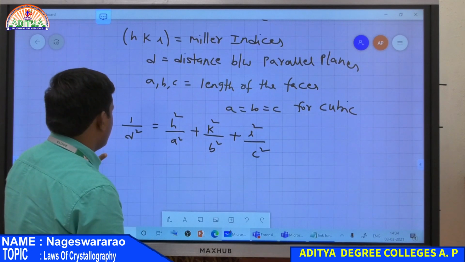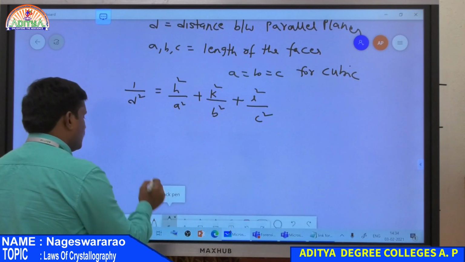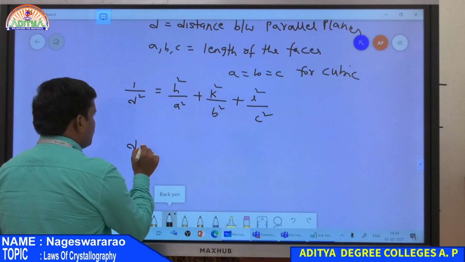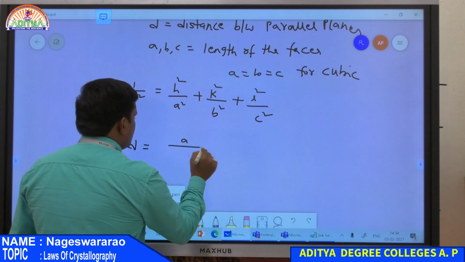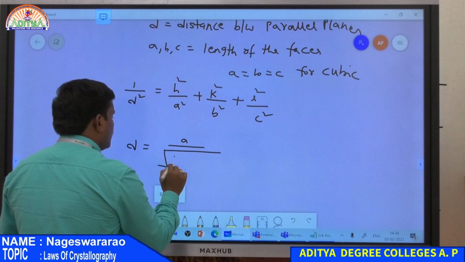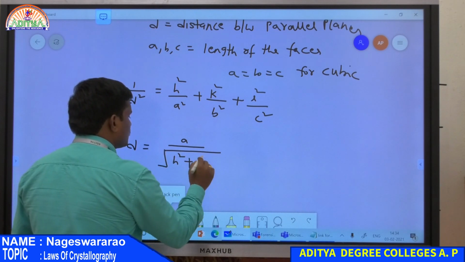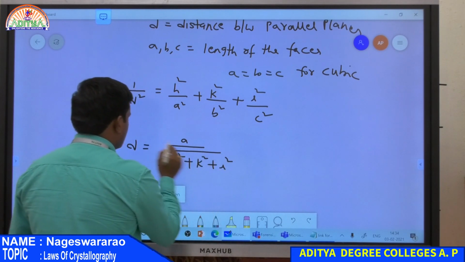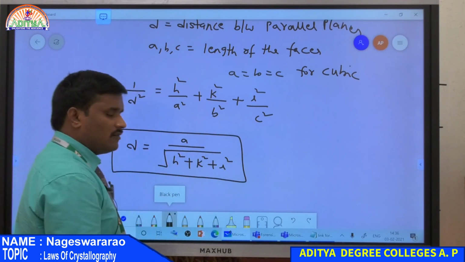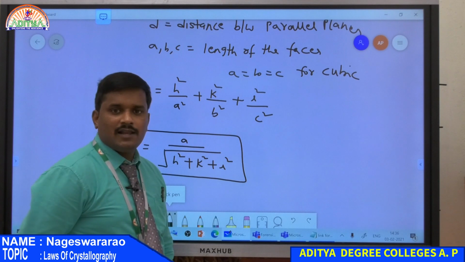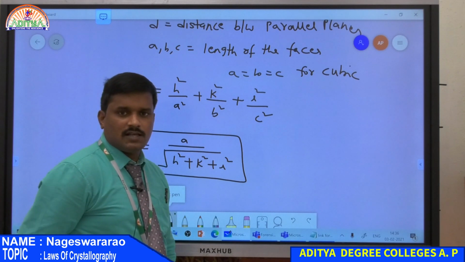Finally, we simplify this equation and get d, the distance between parallel planes, given by a divided by the square root of h² + k² + l². So this is the formula for determining the distance between the parallel planes present in a crystal.